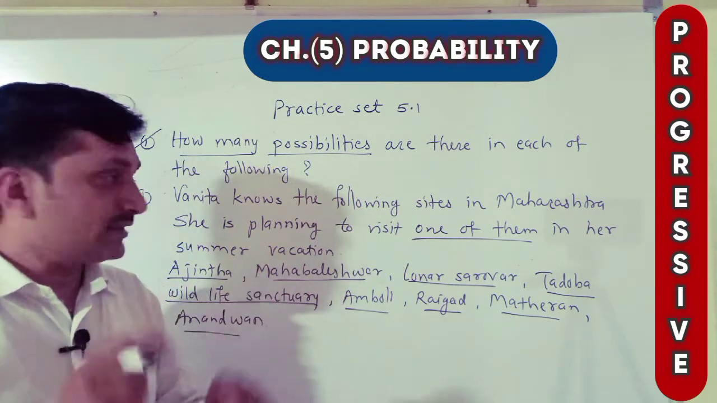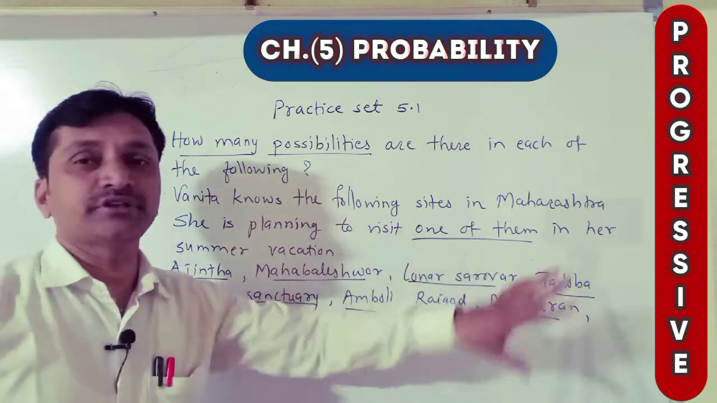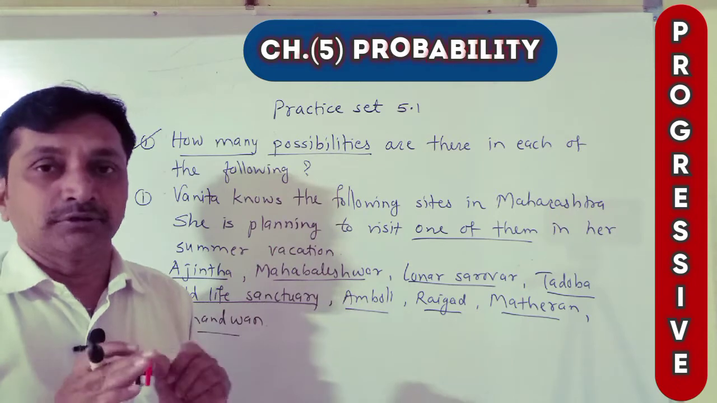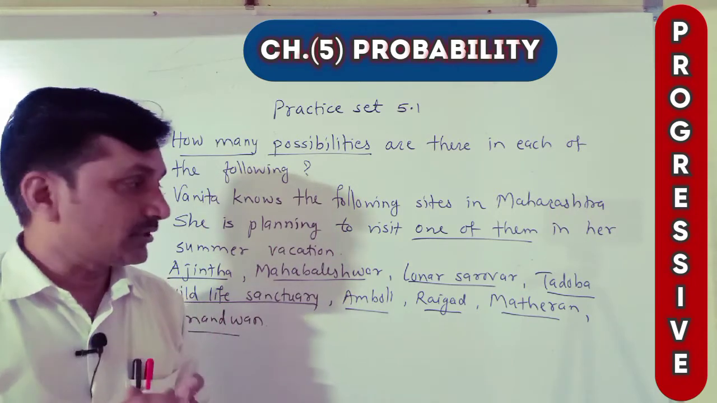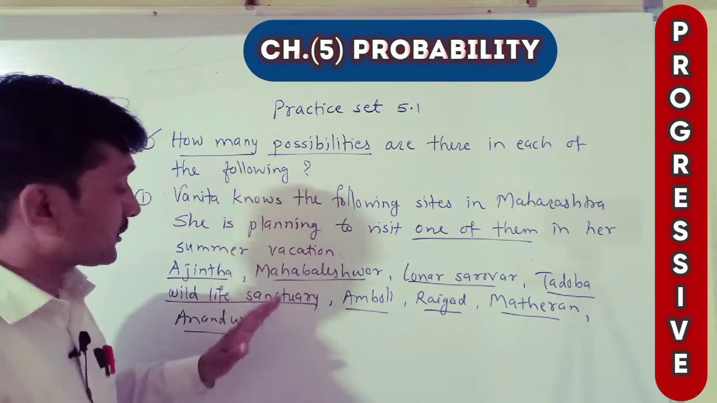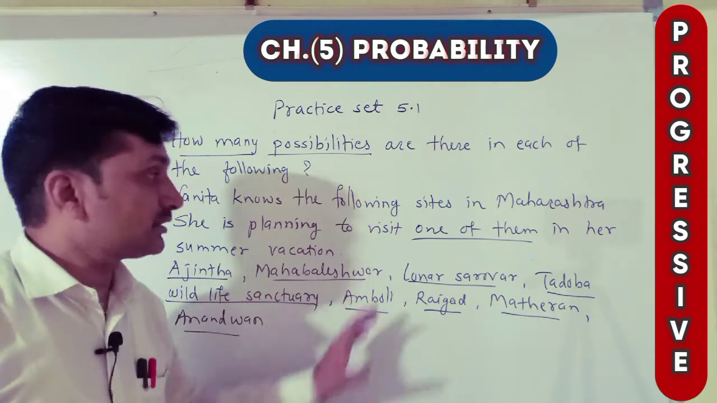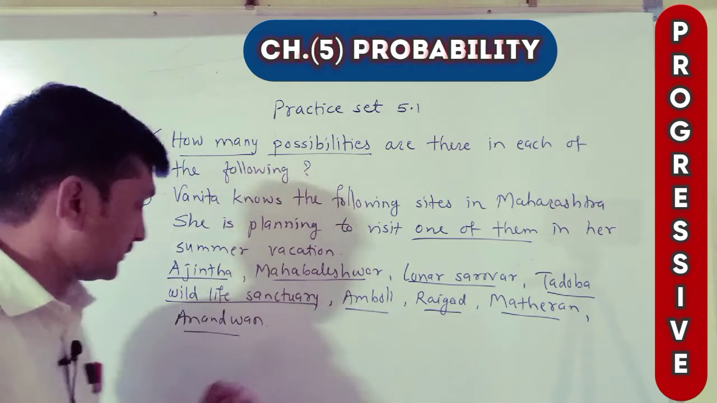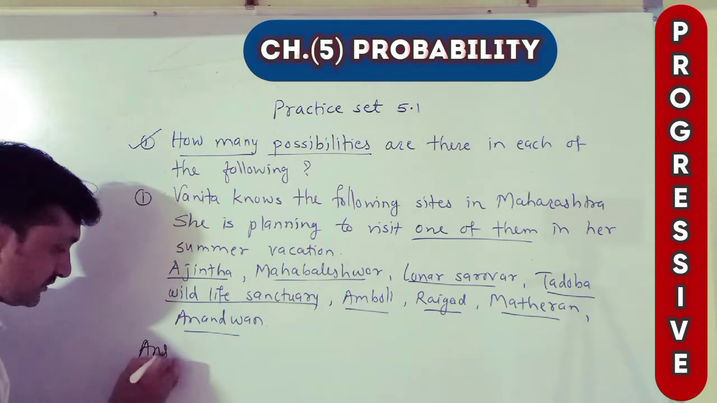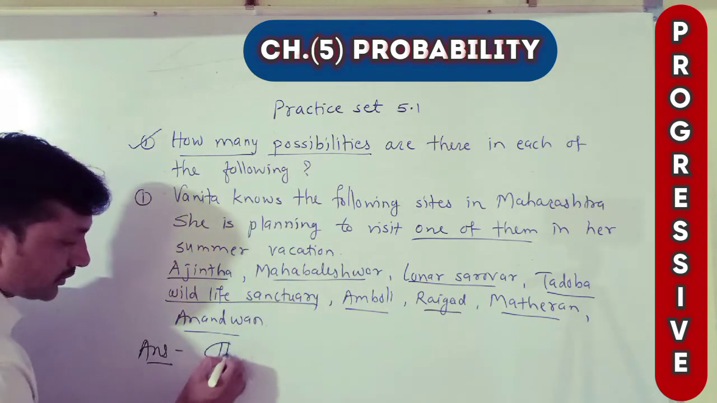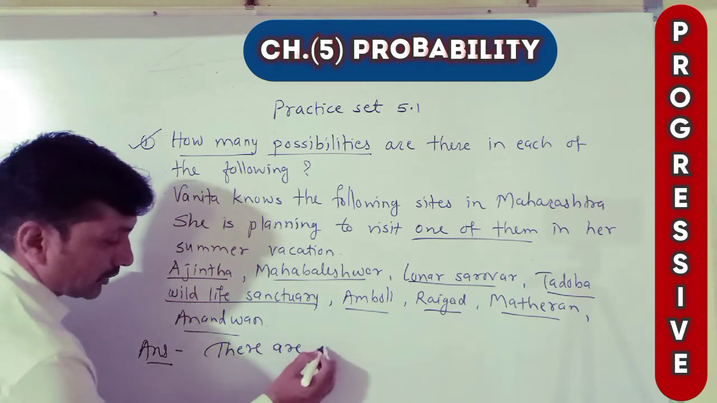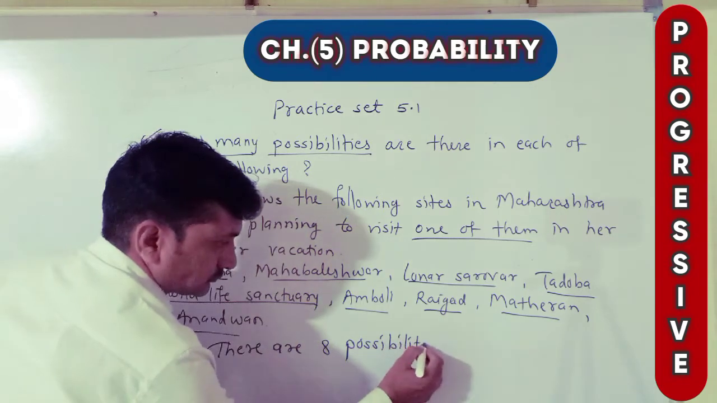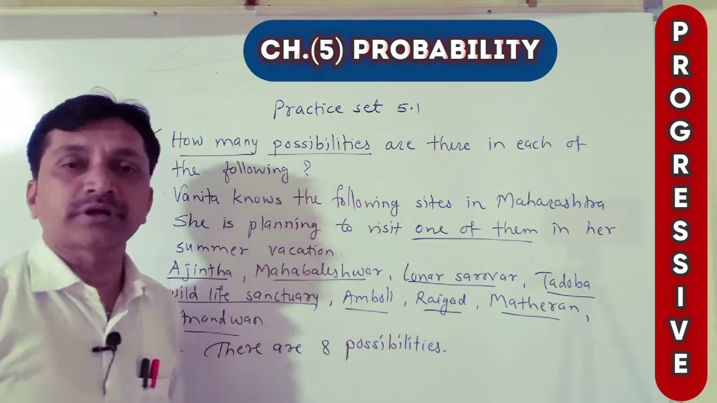But out of 8, she is planning to visit one of them. Then which one? Don't know. That's why there is no certainty. There is no surety. That's why there are 8 possibilities, but the result we don't know. That's why this is a random experiment. Then the answer is very easy. How many possibilities? There are 8 possibilities. That much we have to write.